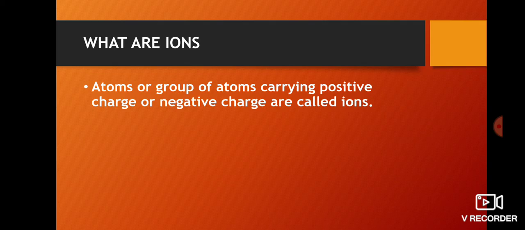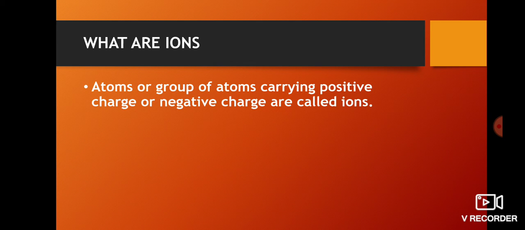So now we have already covered molecules, and now coming to ions. So what are ions? We have already learned in our earlier classes that atoms or group of atoms carrying positive or negative charge are called ions.